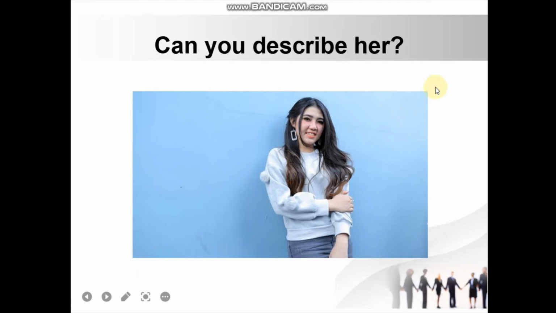What is it? She has long hair. Okay, good. She has long hair. What is next? Her hair is black. Okay, you are very good. Very good. And then the next, what is it? She has a pointed nose. Okay, good. What is the next? Her face is beautiful. Okay, good. What is next? She is very tall. Okay, very good. Okay, the next here.